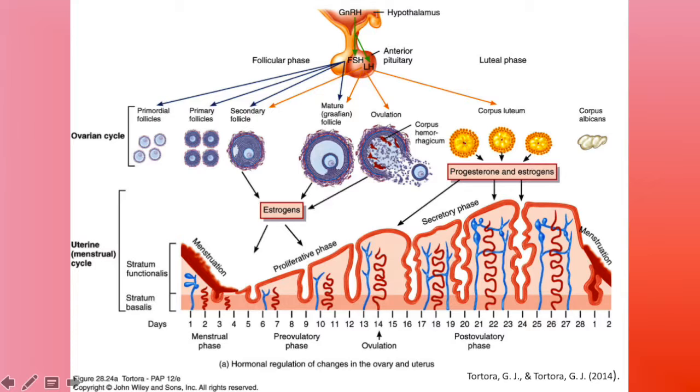If fertilization does not occur, the corpus luteum degenerates into a corpus albicans. The decline in estrogen and progesterone causes menstruation, and the cycle repeats. If fertilization does occur, the corpus luteum is maintained by human chorionic gonadotropin hormone, which stimulates its secretory activity. The corpus luteum continues to secrete estrogens and progesterone to maintain the thickness of the uterine endometrium and the pregnancy.